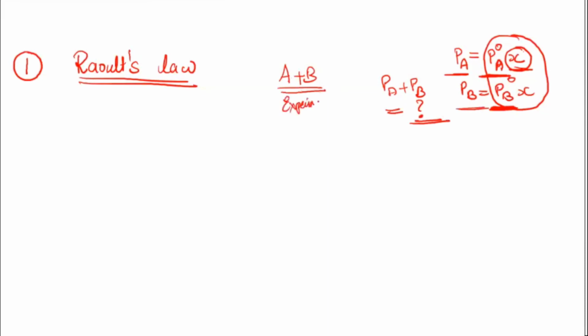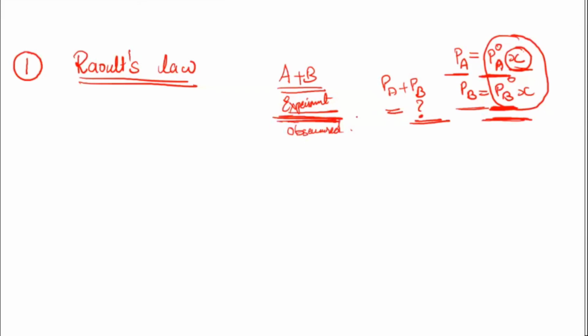So if your experimental value matches with the theoretical value, that means they are obeying Raoult's law. Whatever you are doing theoretically comes out to be equal to the experimental, which is the observed value. If those two values come out to be equal, that means they obey the law.